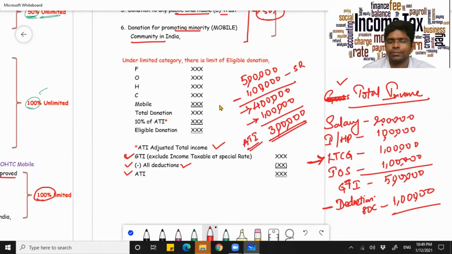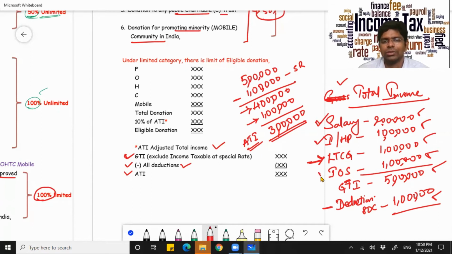I repeat, consider your salary is 2 lakhs, your income from house property is 1 lakh, long-term capital gain is 1 lakh, your income from other sources is 1 lakh. That is your gross total income is 5 lakhs. And your deduction under 80C you are claiming is 1 lakh because you have invested, say, in your life insurance premium. You have paid your life insurance premium. Is salary taxed under special rate? No. Income from house property is not taxed under special rate.